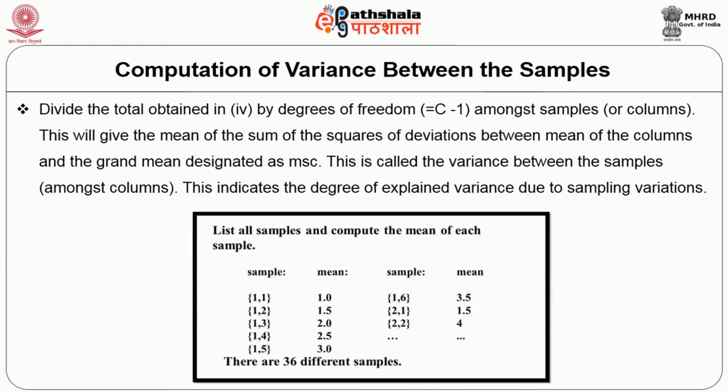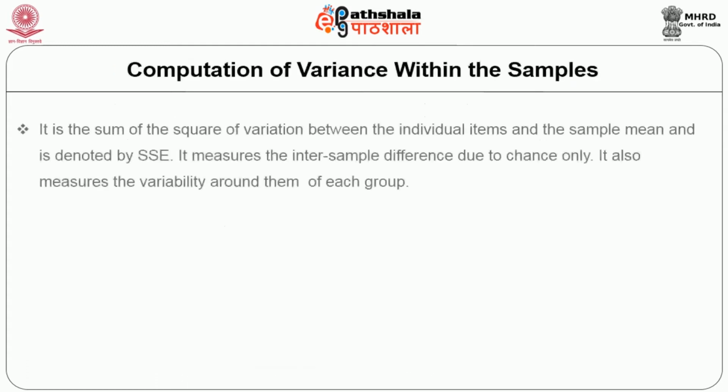Then divide the total obtained by the degrees of freedom, c minus 1, among the samples. This will give the mean of the sum of the squares of deviations between the means of the columns and the grand mean, designated as MSC. This is called the variance between the samples. This indicates the degree of explained variance due to sampling variations. Let us discuss the computation of variance within the samples.